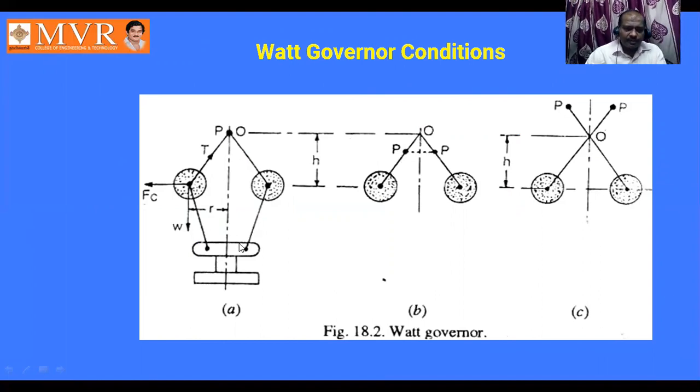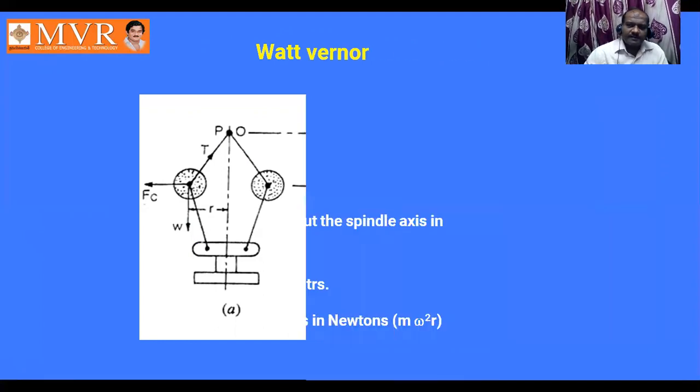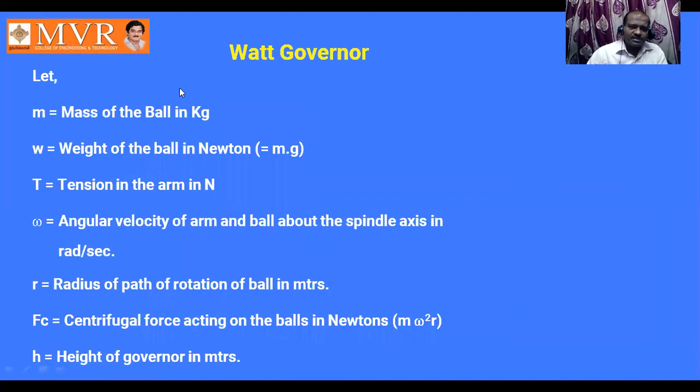When compared to the previous slide, we can clearly observe the differences here, how it differs at the axis. So one is offset, one is crossing, one is intersecting. These are the three possible cases of how a Watt governor can be constructed. Let us have a derivation.